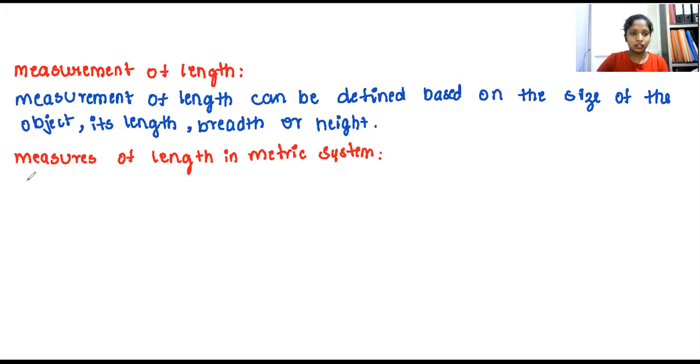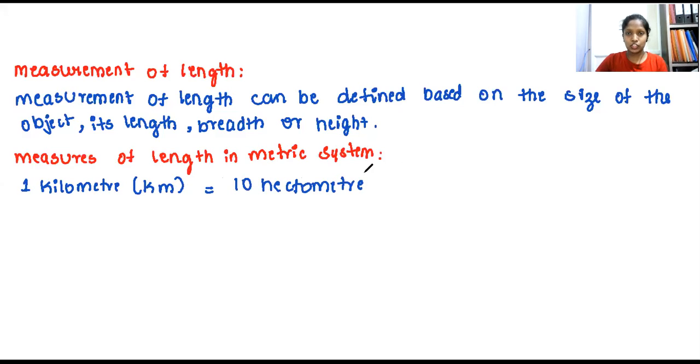The first one, 1 kilometer. Kilometer can be expressed as km, isn't it? 1 kilometer is equal to 10 hectometer. Just for your knowledge purpose I'm giving this, okay? So make sure that you study it.